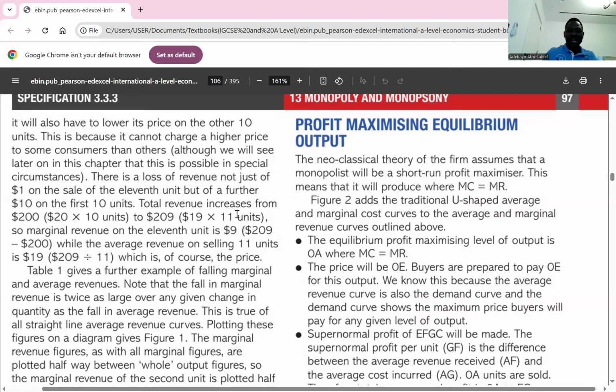So the graphical representation is this. Here the monopolist produces where we have QM, PM. There is supernormal profit here because this is your average revenue, which is greater than your average cost. Is it clear? Any question about that?